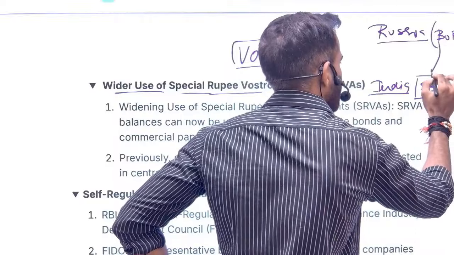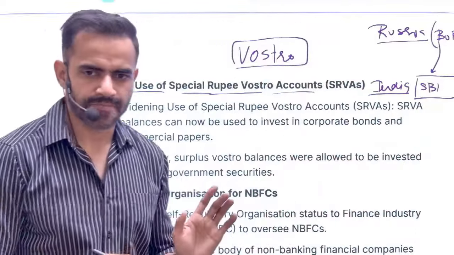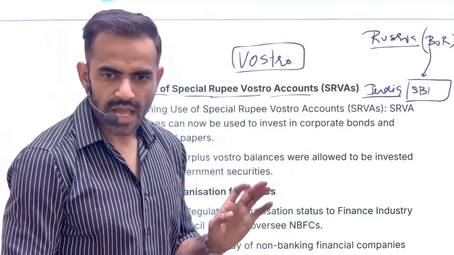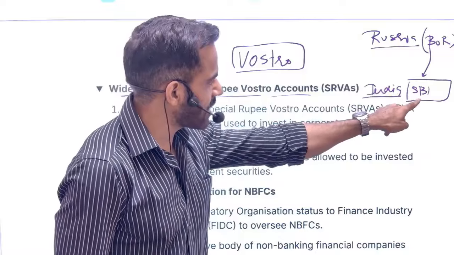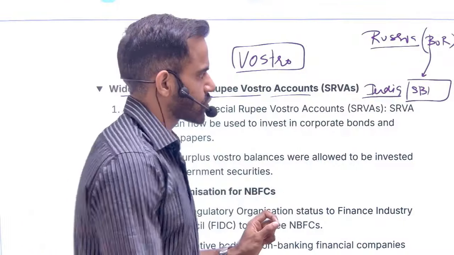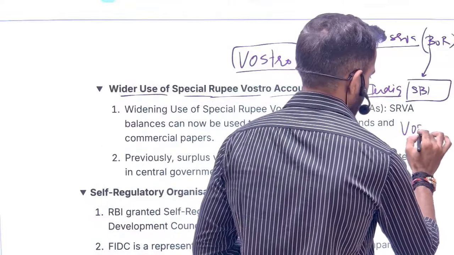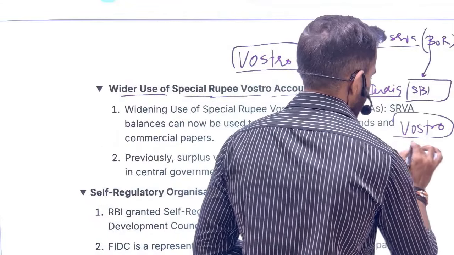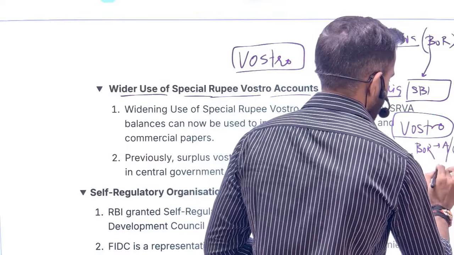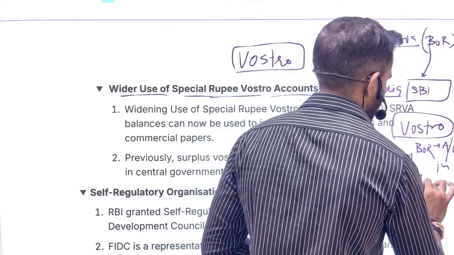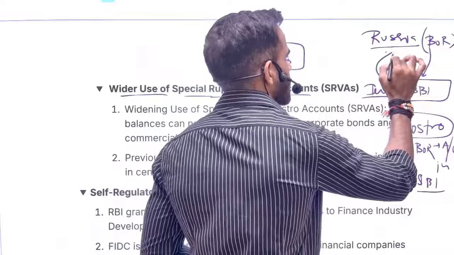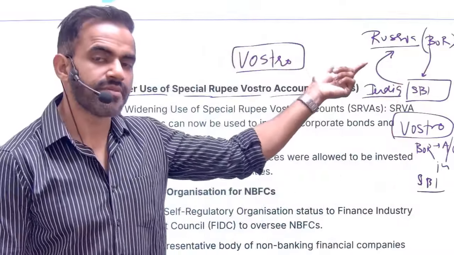When Bank of Russia is having an account in SBI, this will be referred to as Vostro. Vostro simply means BOR will have an account in SBI. When SBI will have an account in Bank of Russia, that will be referred to as Nostro.